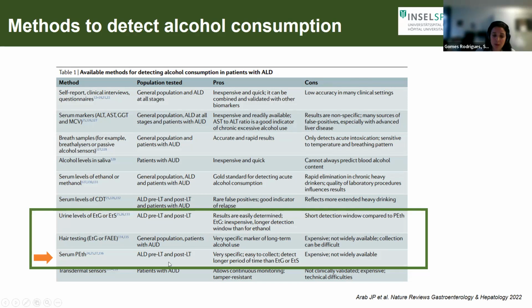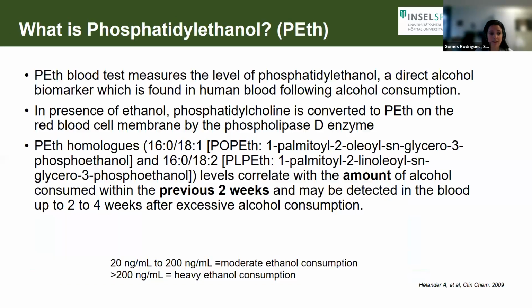And here, I'd like to call your attention to the boxed out area, in particular to serum phosphatidylethanol, which has already been studied in the pre and post-transplant setting. We know it's very specific, it's easy to collect, just a blood withdrawal. It can detect longer periods than the other markers, but it's still expensive and still not widely available.